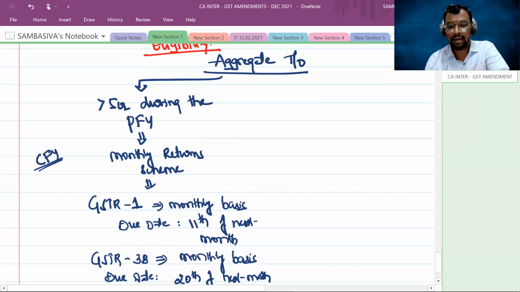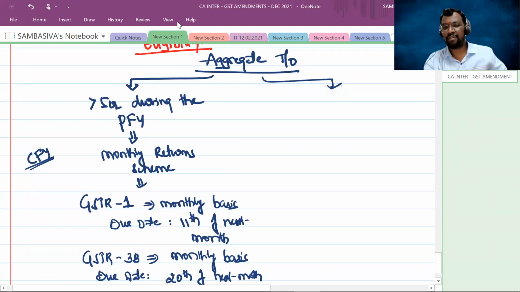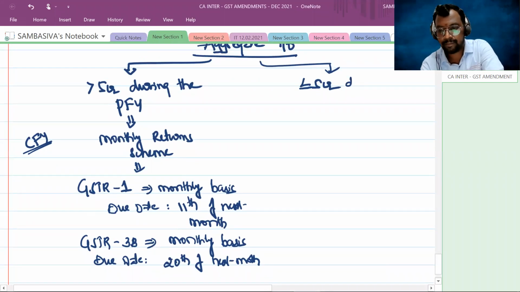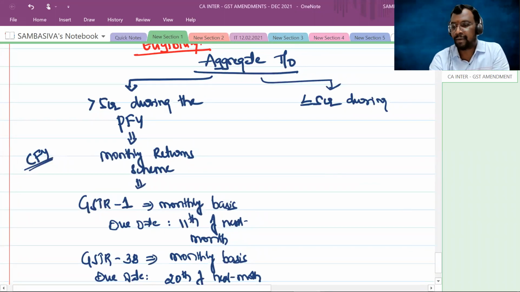Next, in case your turnover is less than or equal to 5 crores during the preceding financial year, now here you have two options for the filing of returns.